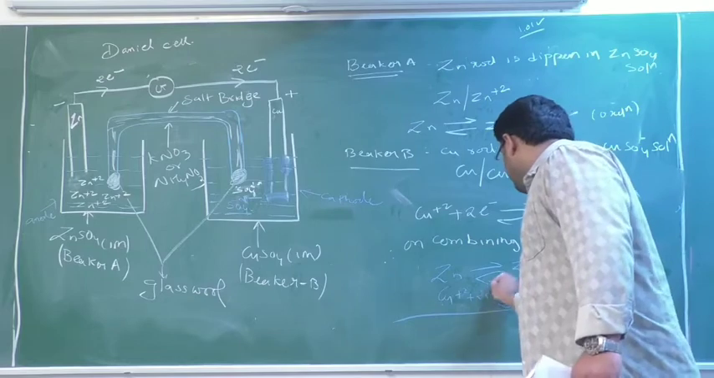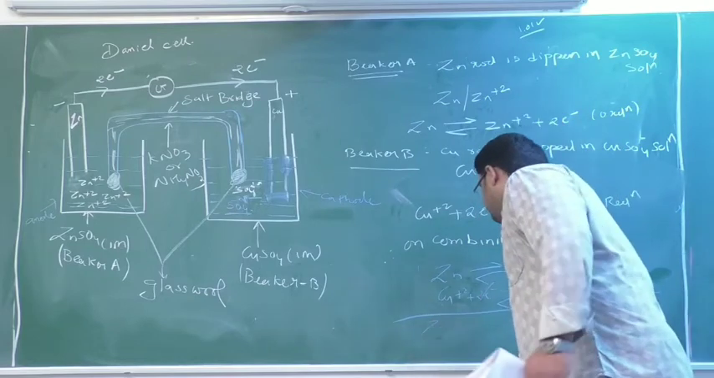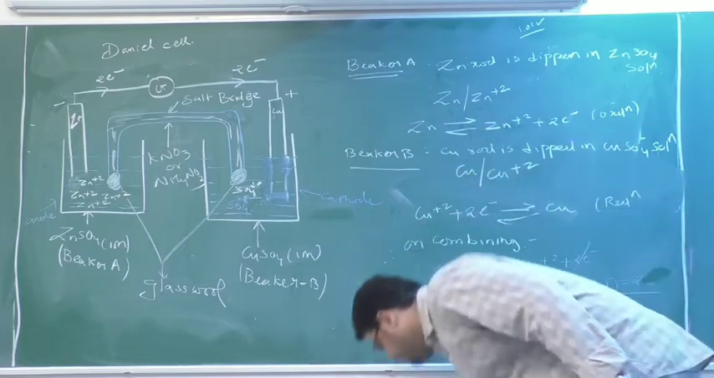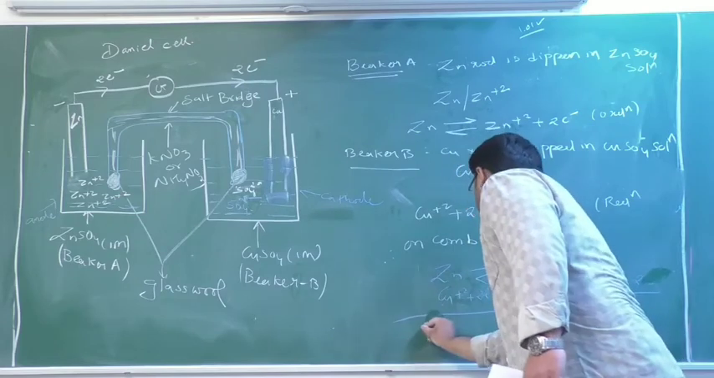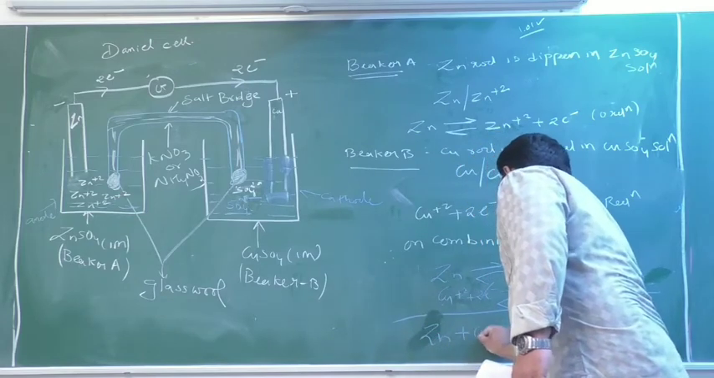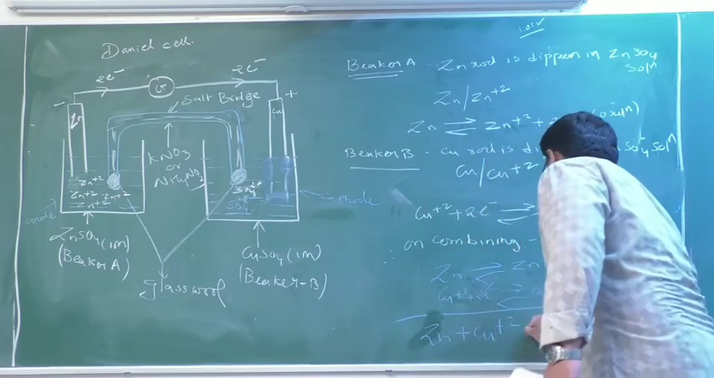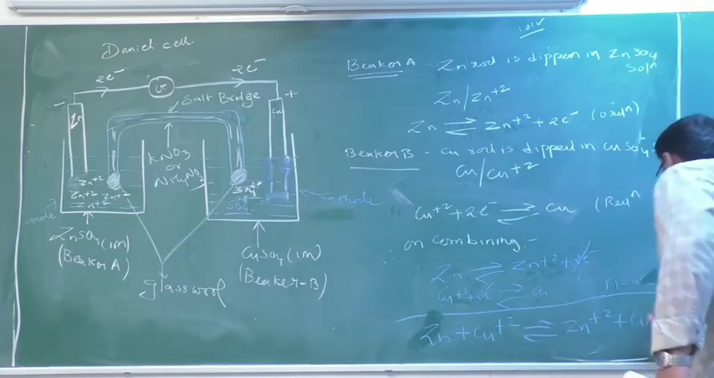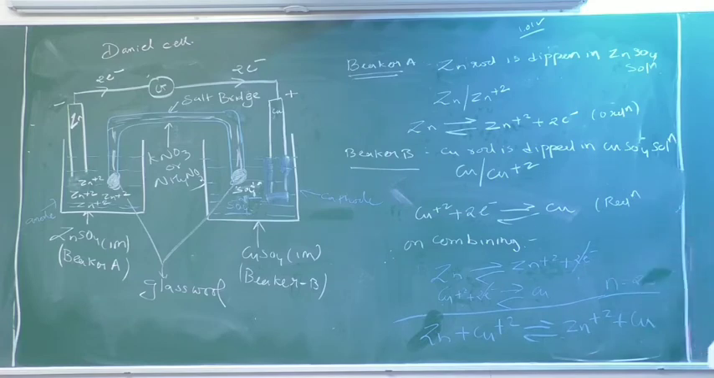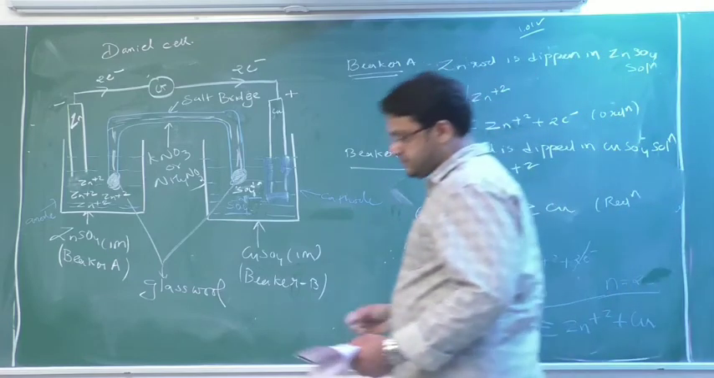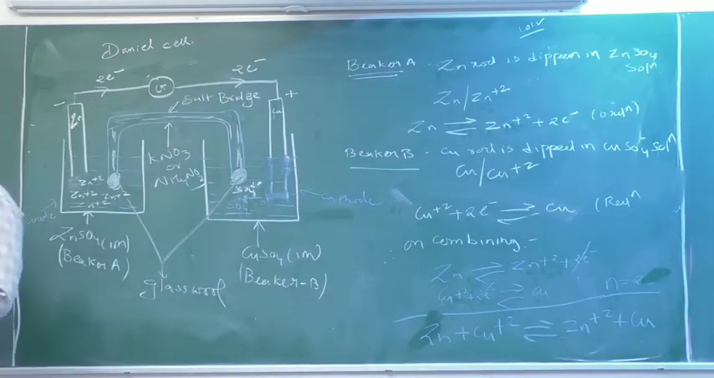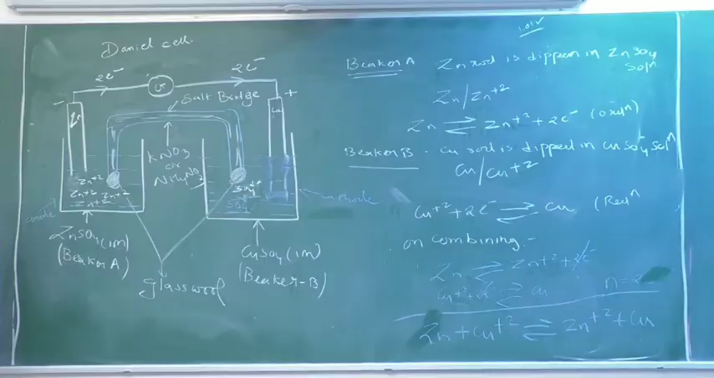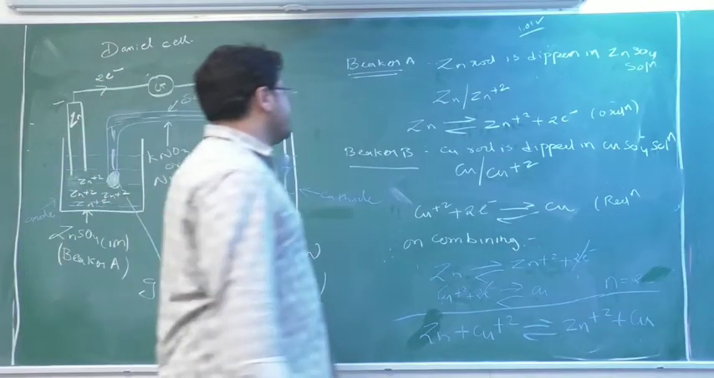Okay. So I will neutralize the reaction and I will get Zn plus Cu plus 2 gives Zn plus 2 plus Cu. So this is the net reaction which will occur in the cell. Write this down. Okay, so I hope you have written it.